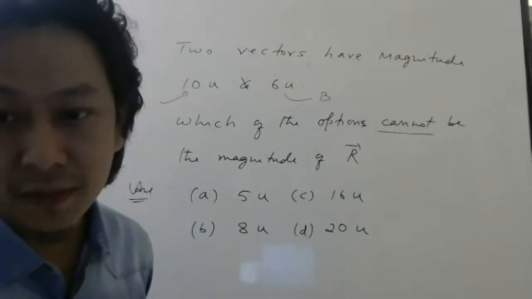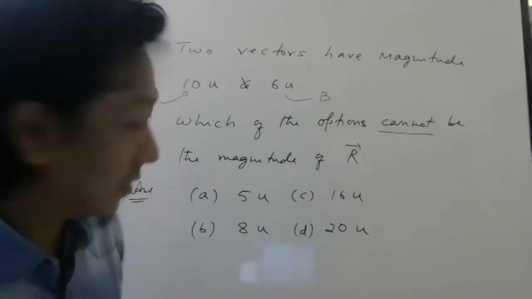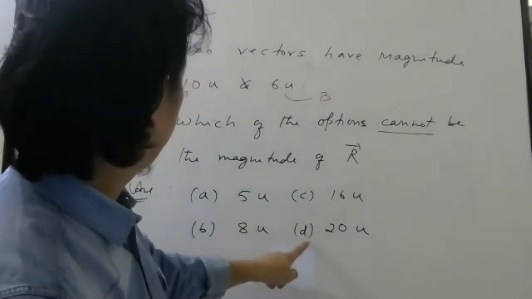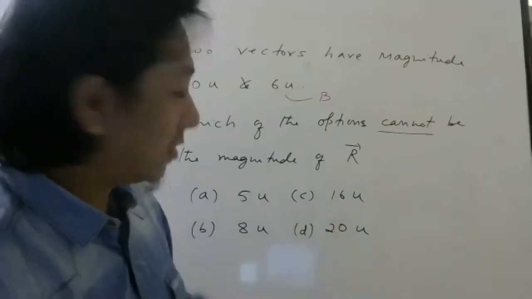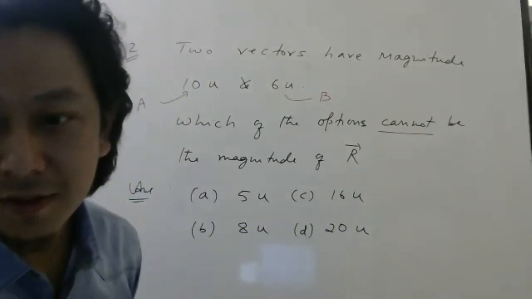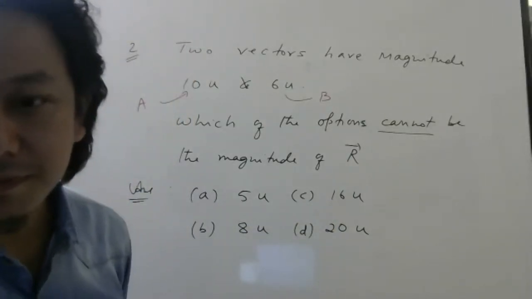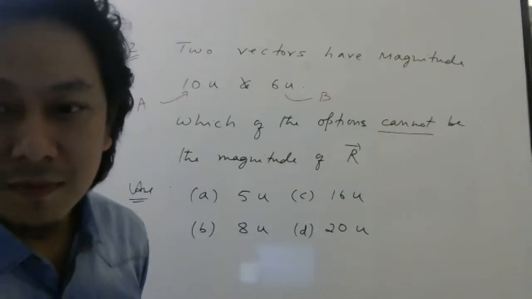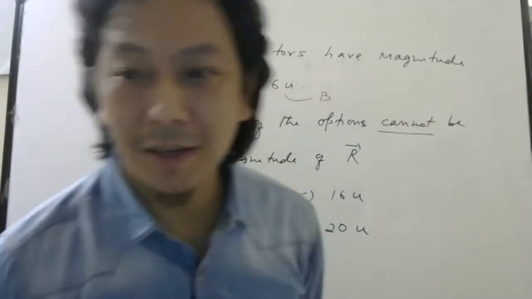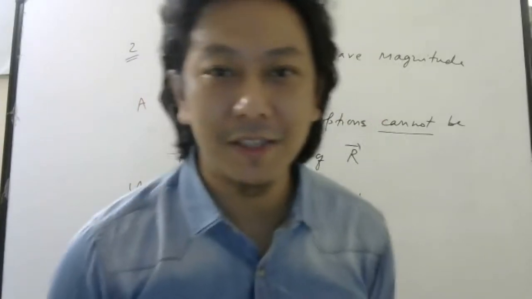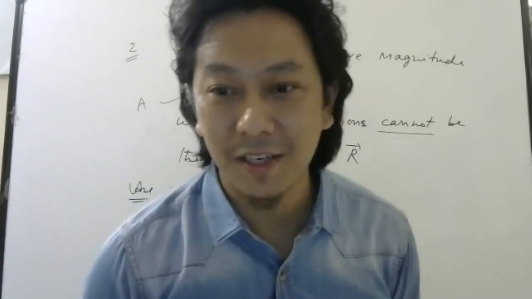Okay, so C and D cannot be. Why can C not be 16?